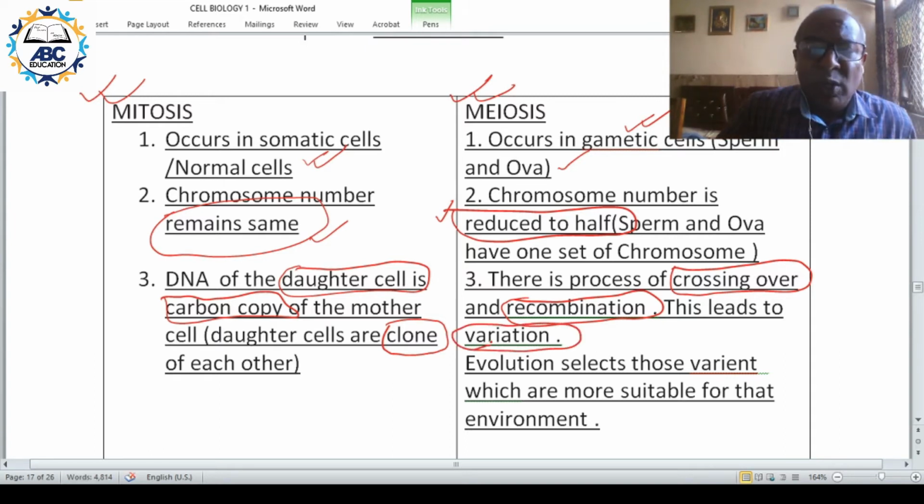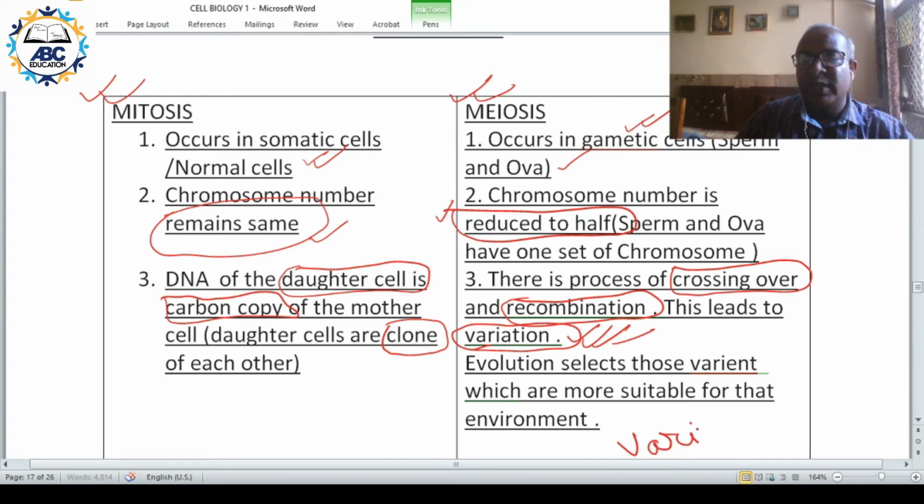Therefore, all the sperm and ova formed by meiosis are unique. They are not carbon copies of each other. And this leads to variation, a very important point. Meiosis leads to variation.